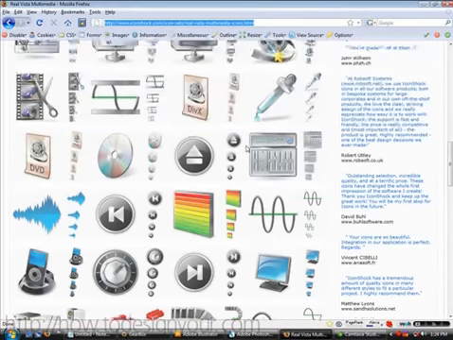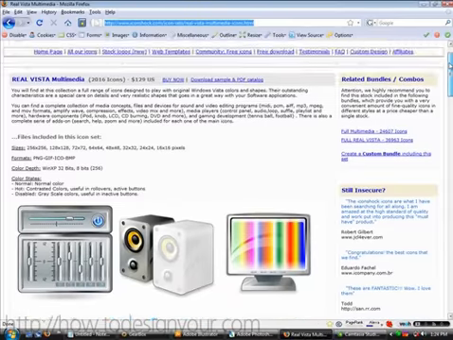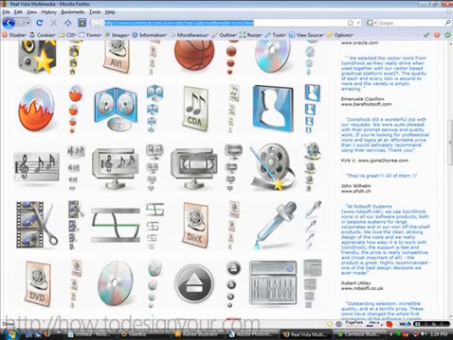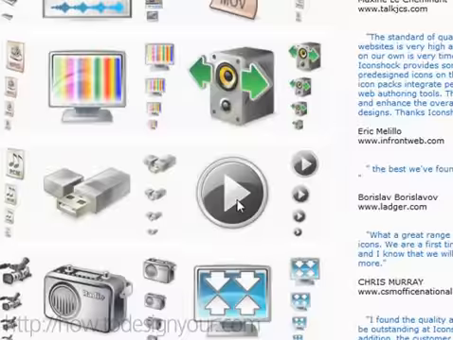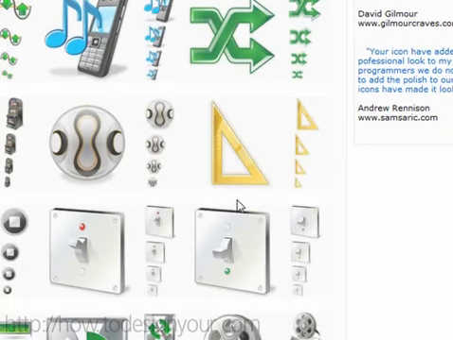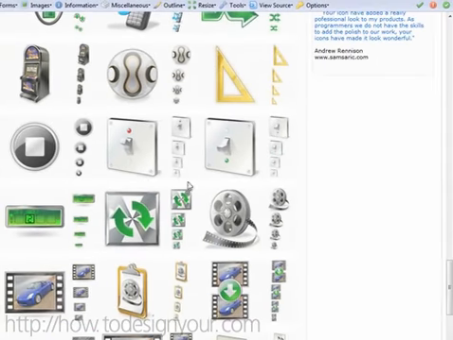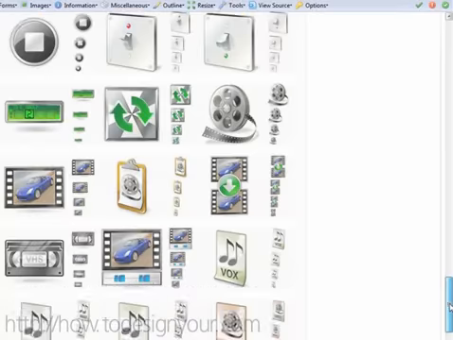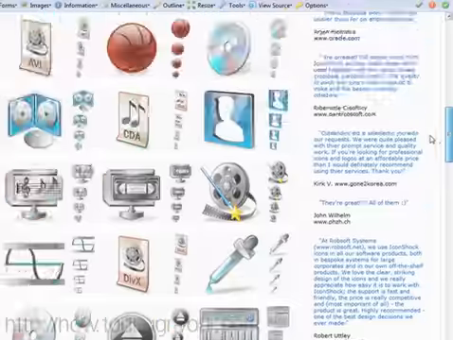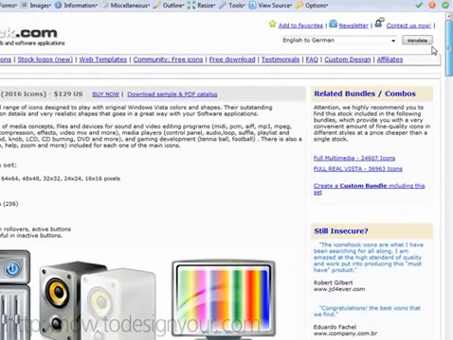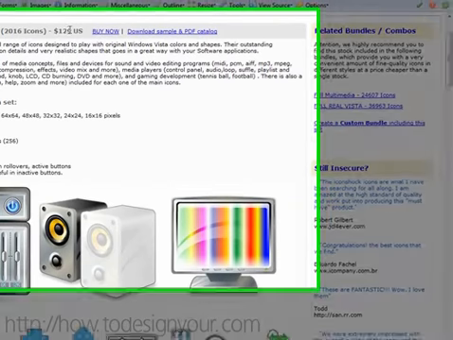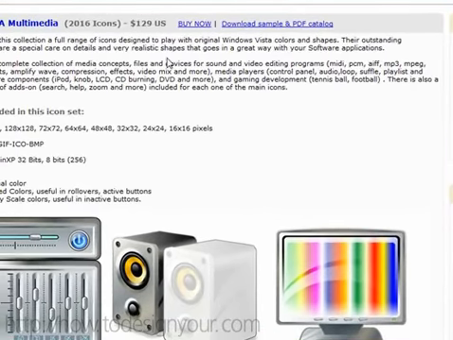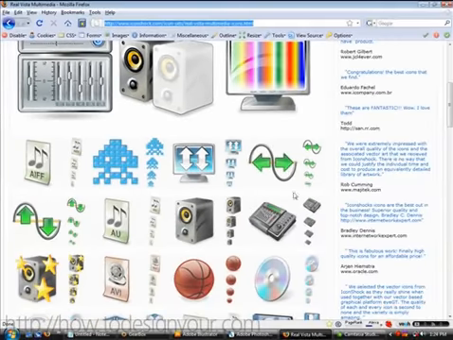For instance, if we take a look at this one, this is an icon set here. Each icon is just basically scaled down, and there is a lot of detail in each one. And it's something that would take a while to do. Not every icon set though has to be this elaborate, but you can see there's this many, and it resells at $129. So these people are making thousands just off of this icon set alone.